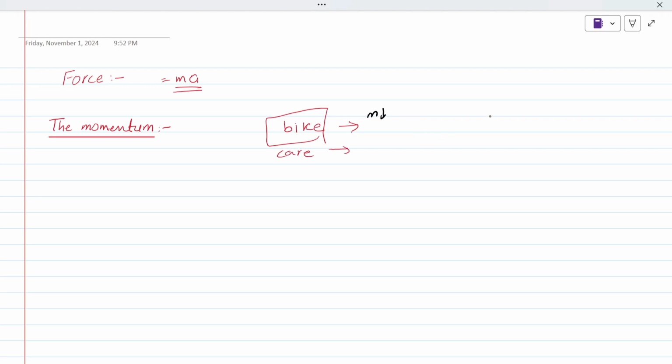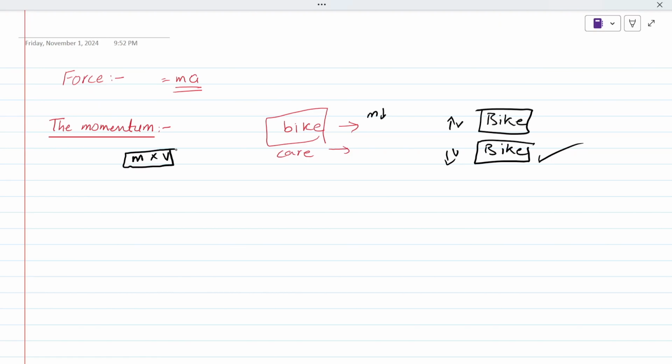Now consider two bikes coming towards you of the same mass, but bike one has greater velocity and bike two has a lower velocity. Who is easy to stop? I think this one, because it has lower velocity. Are you getting me? So talking separately about mass and velocity, we combine these two quantities into one quantity called momentum. Momentum is the mass times velocity of a body.